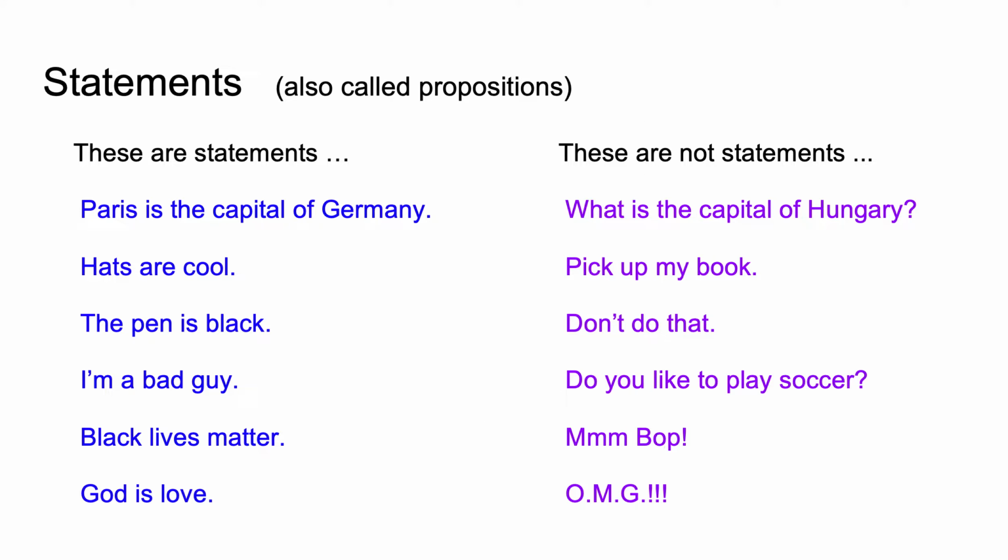Okay, so what's a statement? Actually a lot of people call these propositions. I prefer that terminology, but we'll stick with statements. So the blue things on the left here are statements. The purple ones on the right are not statements. What's the difference? Correct. These are just sentences that can be true or false. These are either questions or imperatives that are requiring a response that is not true or false.